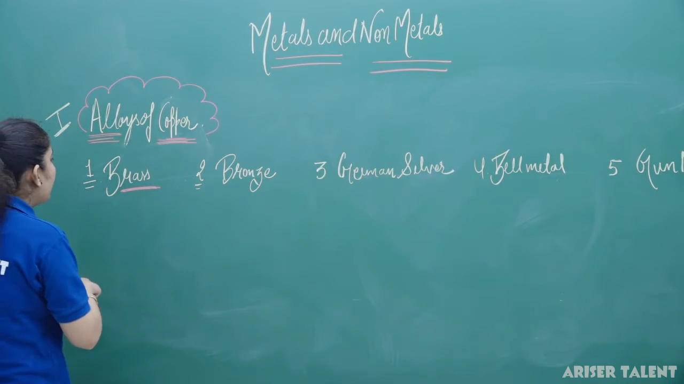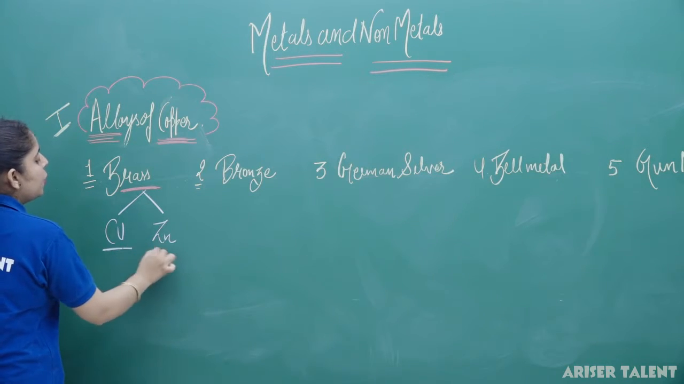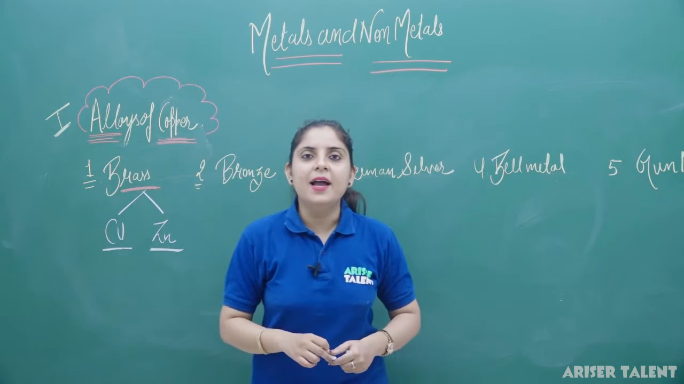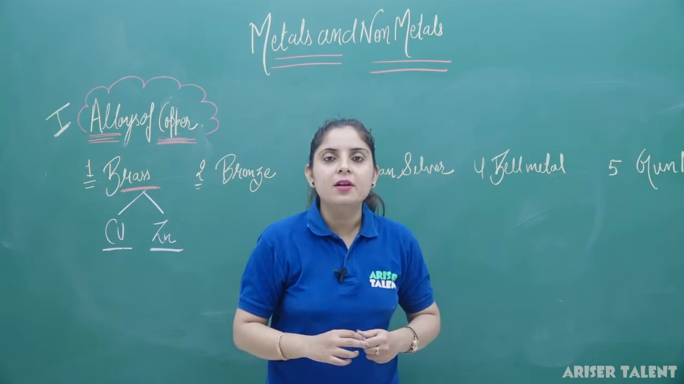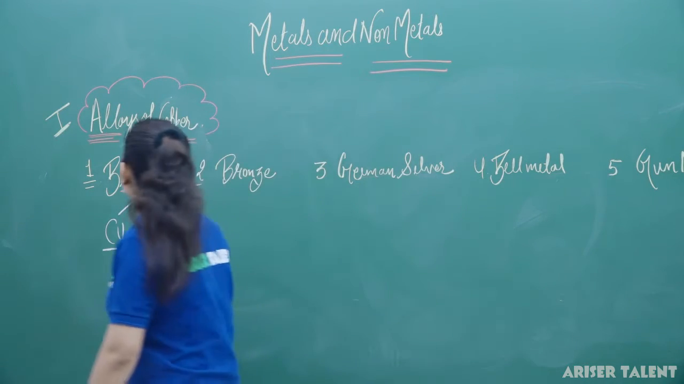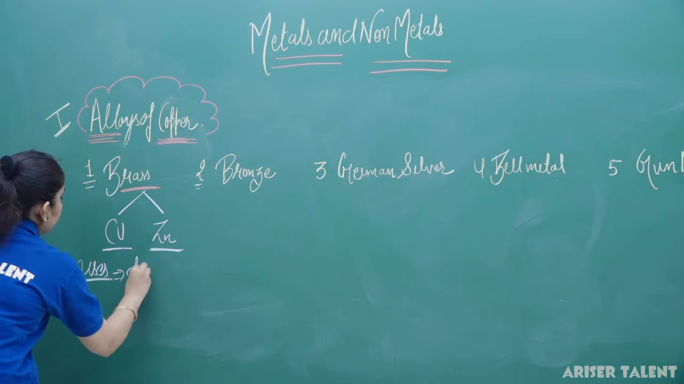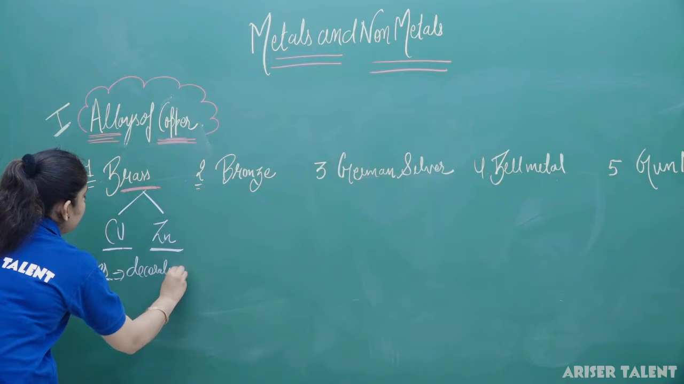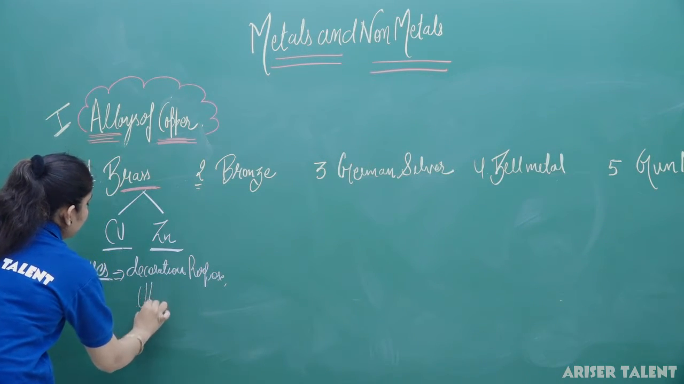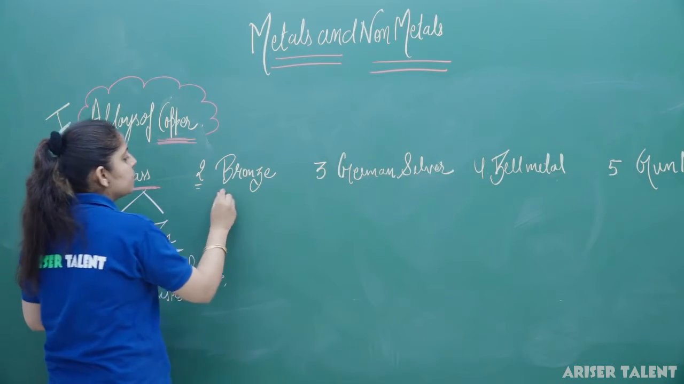It is a very common alloy, and you know that brass is made up of copper and zinc. Clear? Copper and zinc make brass, and you have heard that brass is used for making utensils. It is also used for making items for decoration purposes. So its uses are decoration and making utensils.